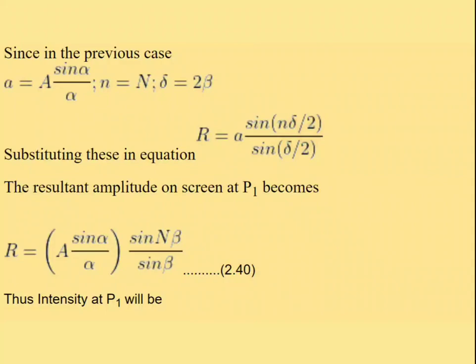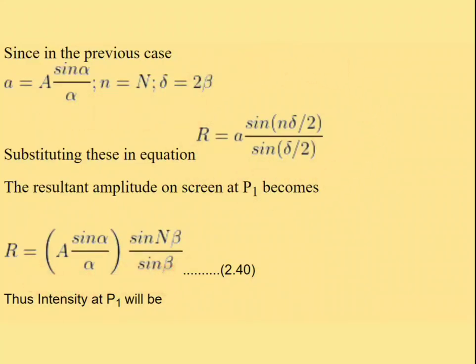So the 2 in the denominator and numerator cancels, and we get only N beta. Likewise in the denominator, the 2 cancels, so finally there is only beta. This is the final equation obtained by substituting all these values.